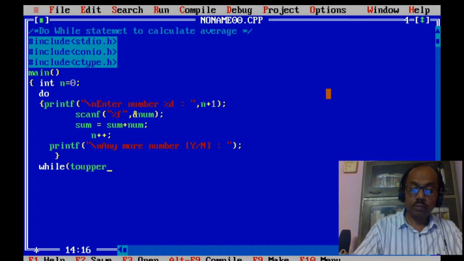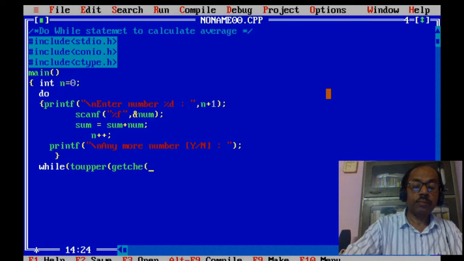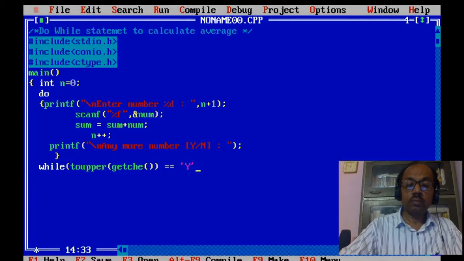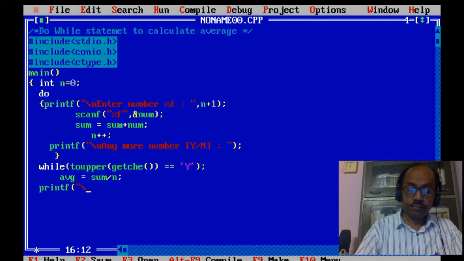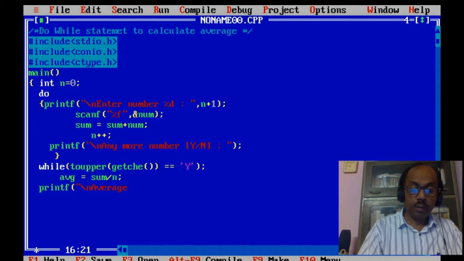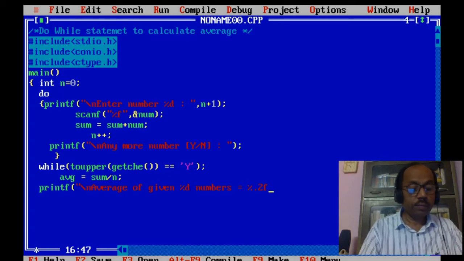toupper, getche, ch equal to y, enter equal to y. average is equal to sum by n. printf "Average of given %d numbers is equal to %.2f", n, average.